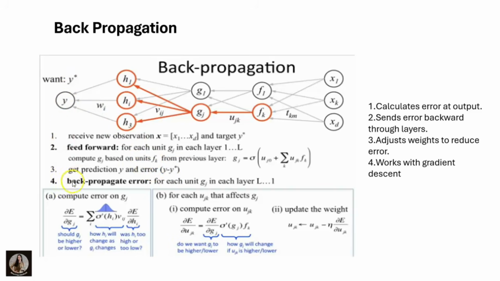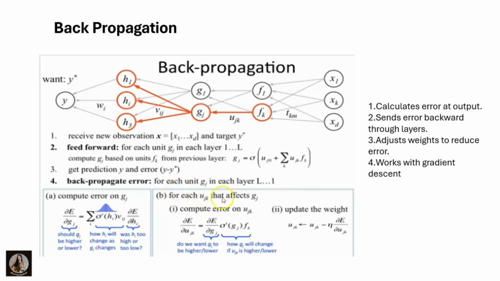Now we have to find the back propagated error for each unit g in each layer L to 1. Here the back propagation means, it is feed forward, and this is the back propagation of error. You have to write down in reverse manner, L to 1. Clear? And the first one is compute error on g. Here we have to take the partial of E with respect to g sub ij, which is equal to the summation over i of sigma prime of h sub i times v sub ij times the partial of E with respect to h sub i. Clear? Here this formula is to compute the errors on g.